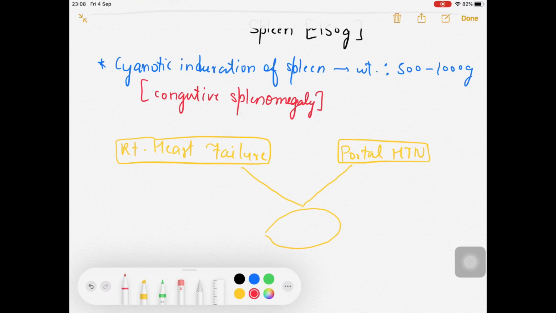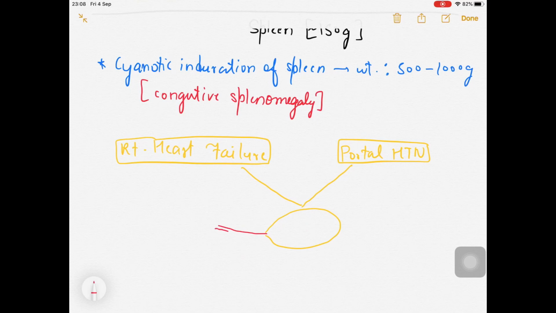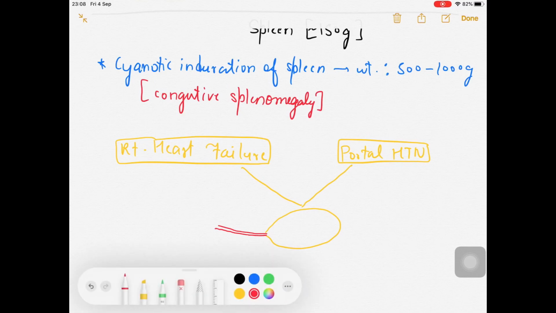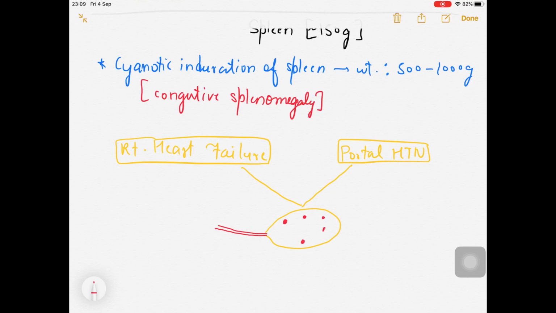Because of the chronic venous congestion, if this is the vessel, it will have a very low blood supply. So chronic venous congestion will be present, and due to that, red colored patches here and there can be appreciated in the spleen while cutting it.